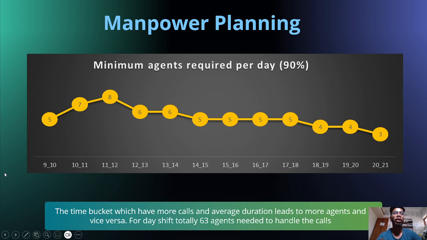For the time bucket of 11 to 12, we need 8 agents, which is the highest compared to all the other buckets.